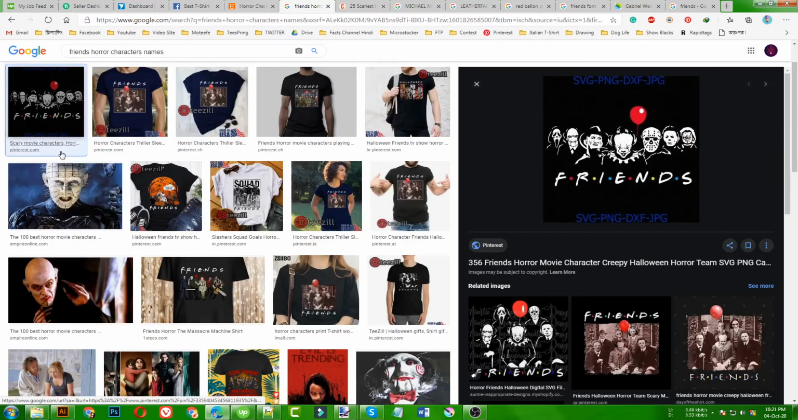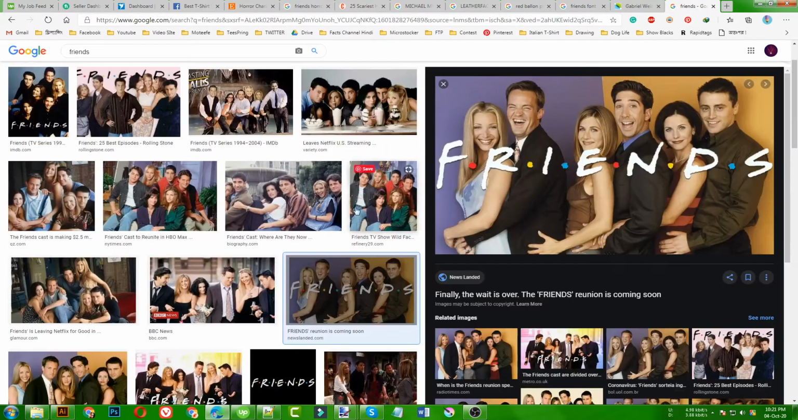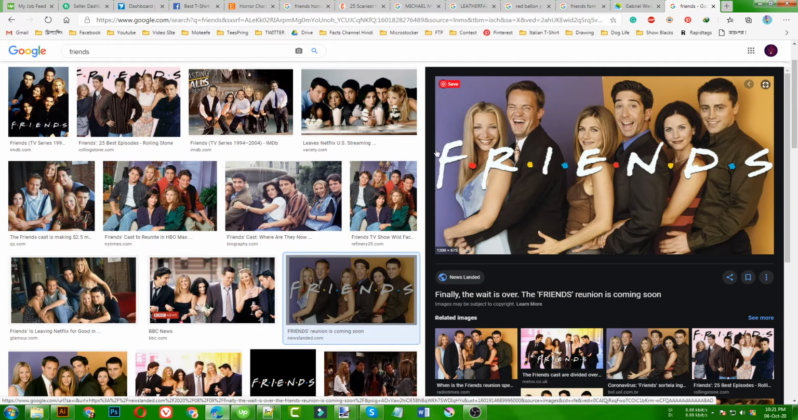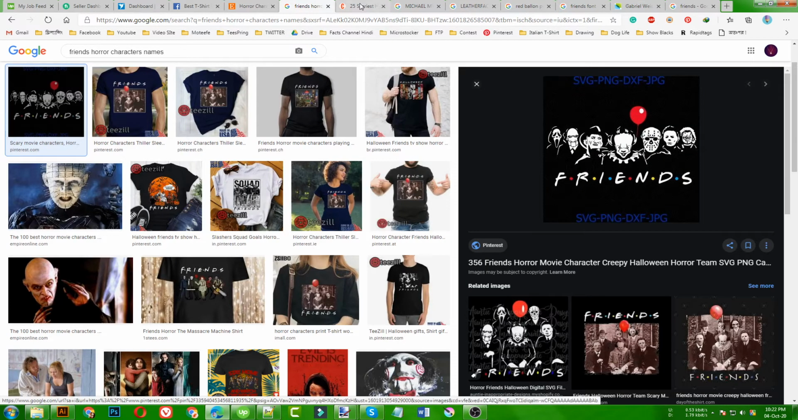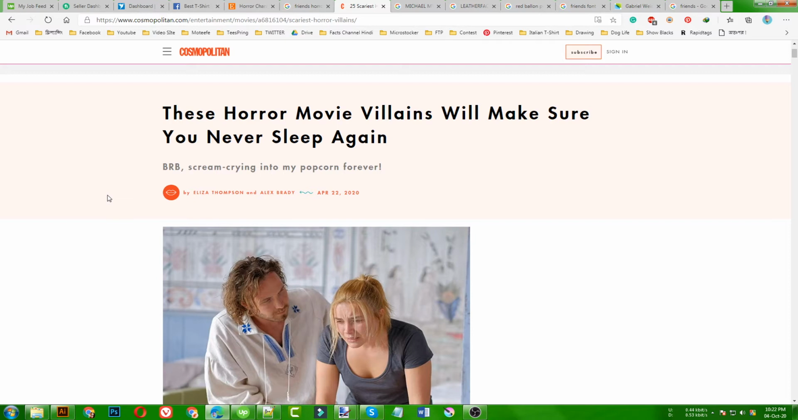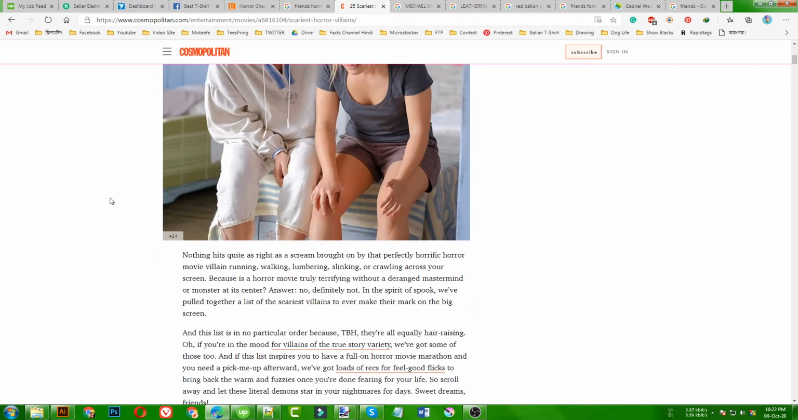So this is actually the theme. These are horror movie villains, and they make a design on this Friends. Friends is an American TV series. This is the original poster of Friends. So this text or this theme they are using to make a Halloween t-shirt design. So for that, first of all, we are going to make it in our way.